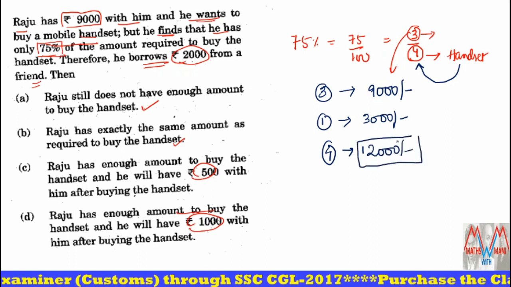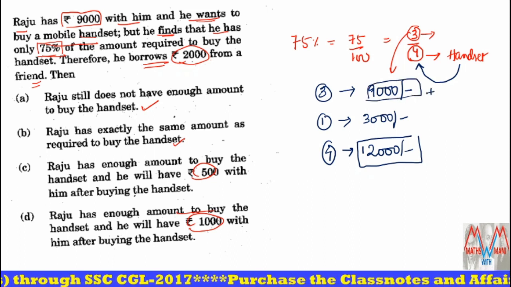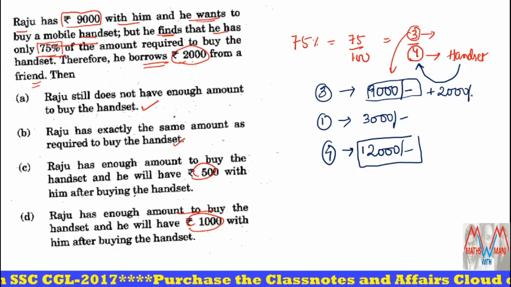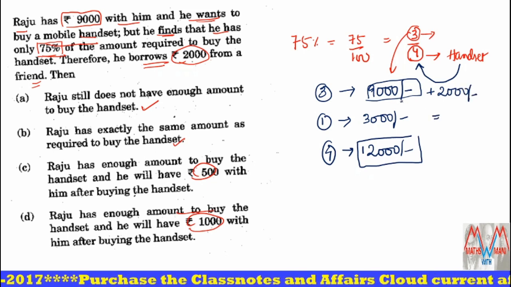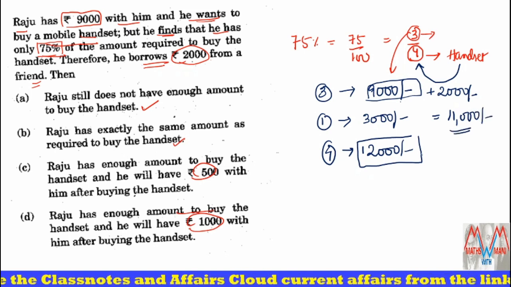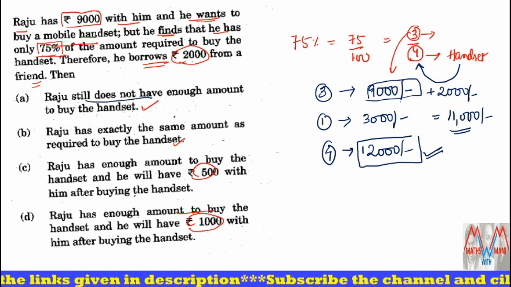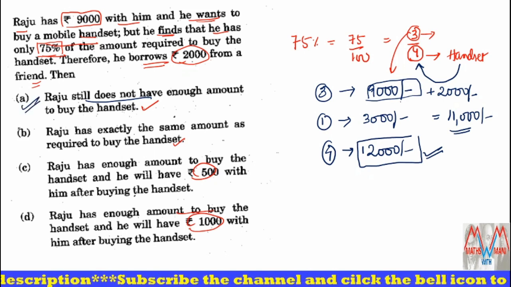But what happened? He has 9,000 and he borrows 2,000 rupees. So now what is the total amount he has? 9,000 plus 2,000, 11,000 rupees. What about the cost of the handset? It is 12,000 rupees. That means he has 1,000 rupees less than the cost of the handset. So what is the correct answer? Raju still does not have enough amount to buy the handset. So the first option is the correct answer.